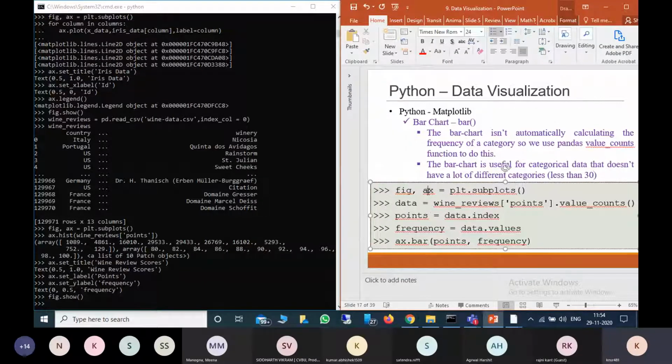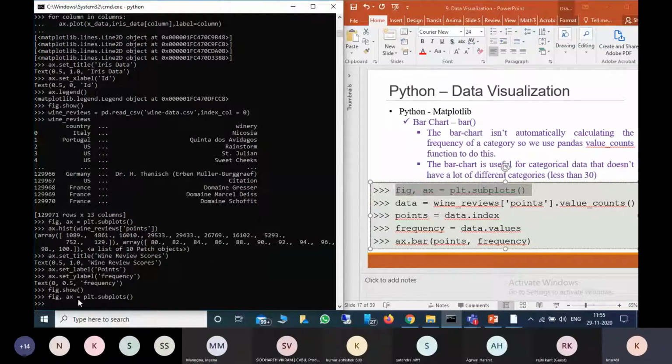For example, now I'm again defining the figure and axis. Now I'm taking the parents data and counting how many times each value came.